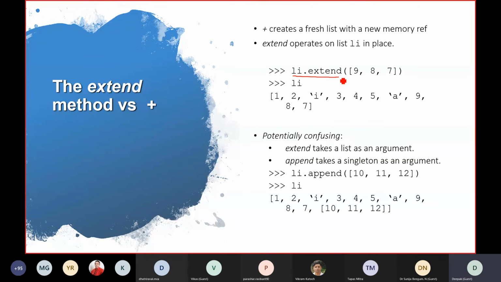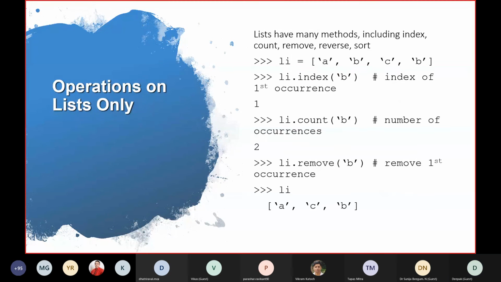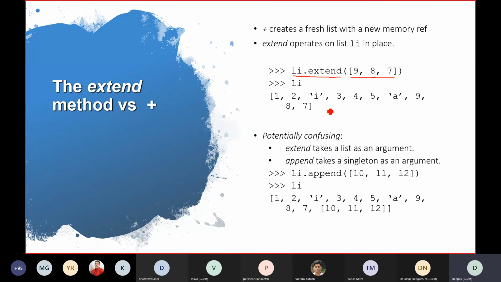This list can be extended. Obviously, they are mutable, so you can extend it by any number of elements. Append is also there. Extend is also there. You can count the number of occurrences of any value. You can remove the first occurrence. All these things are possible. Just click a picture of all these things. Don't practice, just click a picture. You can practice afterwards. I will share the whole PPT with you. You can go and practice it.